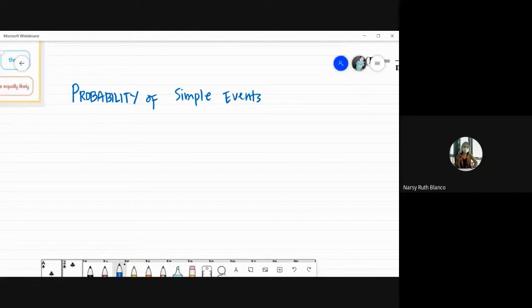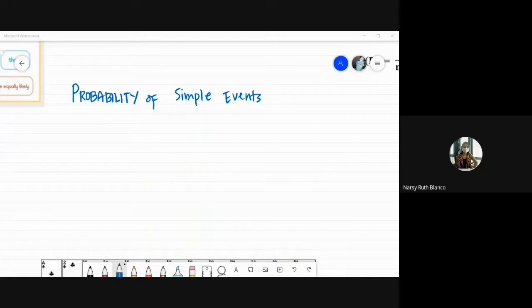So when you're asked to get the probability of simple events, kung maalala nyo last time sa Module 5, we can describe the probability of an event that would happen as pwede siyang impossible, unlikely, even chance, most likely, or certain. So those are the words that we use to describe a certain event. Like for example, the event that the sun would rise on the east, our answer for that would be certain. Okay? Kasi sure tayo, 100% that the sun would always rise in the east.